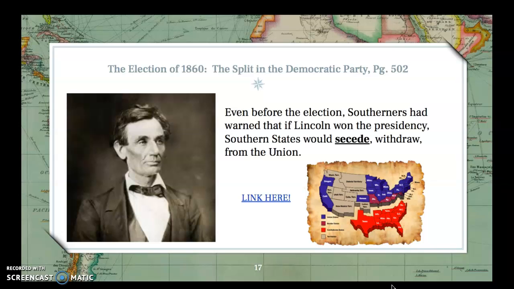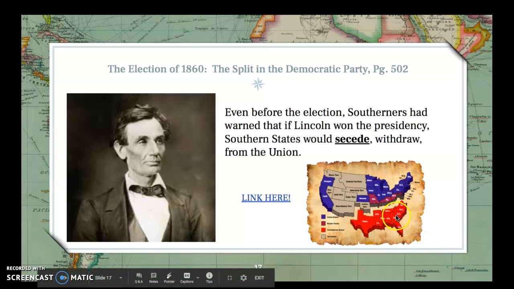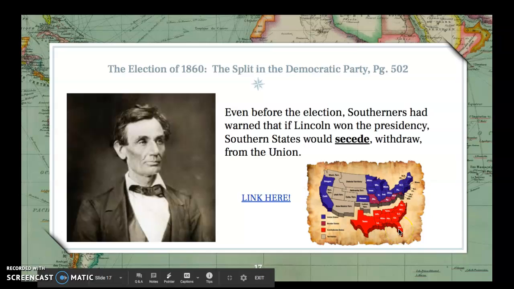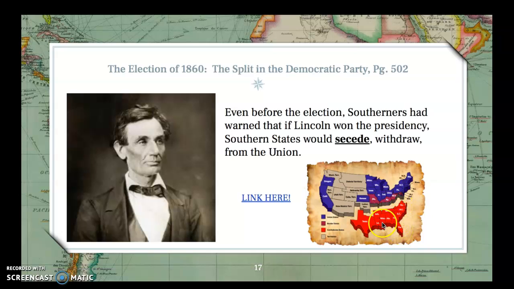Even before the election in November of 1860, Southerners had warned that if Lincoln won the presidency, remember, there were 4 people running for president that year. If Lincoln ended up being victorious, which he was, Southern states threatened to secede or withdraw from the Union. You can kind of see in this picture down here what secession might look like. You see this big chunk of land down here, the South, breaking off from the rest of the United States. I mean, it didn't physically break off like that, you understand. It was not like a giant fault line where it split up, but they broke off and started to form their own confederation.